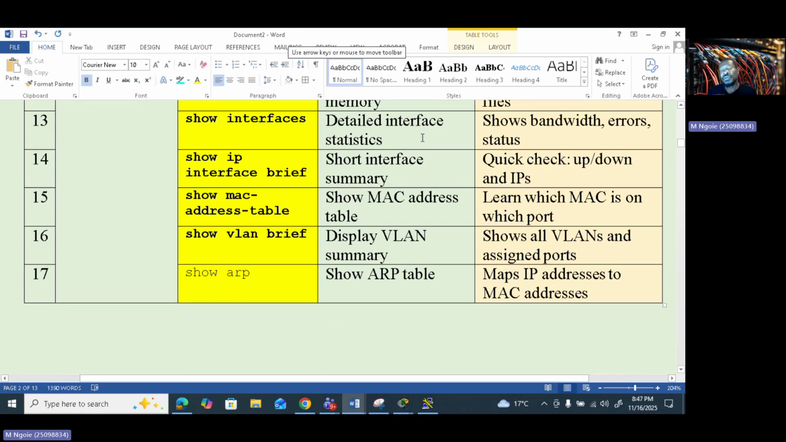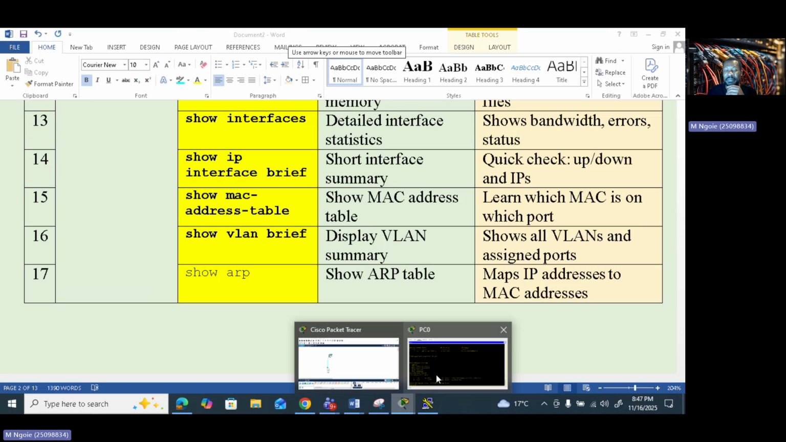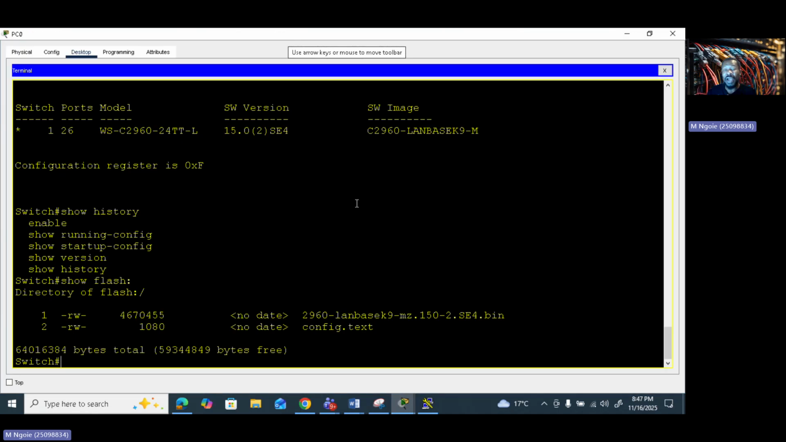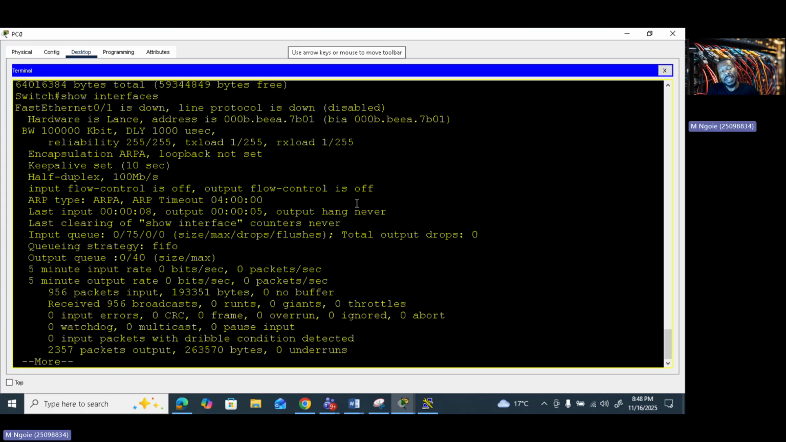Show interfaces shows you the detailed interface statistics, like bandwidth, errors, status. So most of the time, I have my router, my switch, and I want to know some of the information or details about my port. So I can just type show interfaces, and you press enter. See here, this is one of my first interfaces. The interface is down. This is the status. There is no IP, line protocol is down. So it's also not connected.